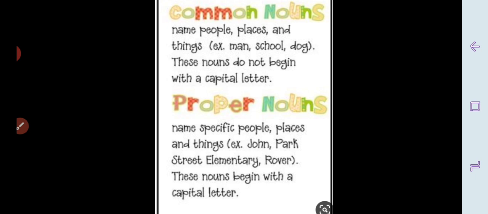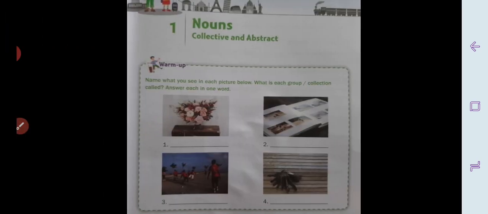And now if we talk about proper noun, it names specific people, places and things, meaning the name in particular. Particular name of any person, place, etc. is proper noun. And very important thing, proper nouns always start with capital letter. Yes, this is the picture of your first chapter of English grammar book. Nouns, collective and abstract.